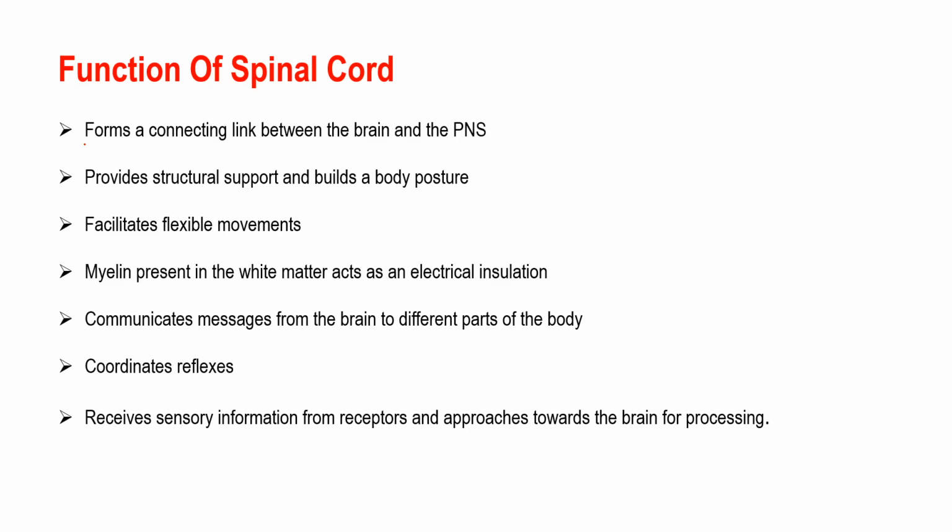Now if we talk about the functions of the spinal cord, the important functions that I have included here are: first, it forms a connecting link between the brain and the PNS, meaning the peripheral nervous system. This we have just discussed. It provides structural support and builds up body posture. Yes, of course, the spinal cord helps in proper body posture, and that is why you are advised to sit straight so that your spinal cord functions well. It also facilitates flexible movement, otherwise we would not be able to bend our body.